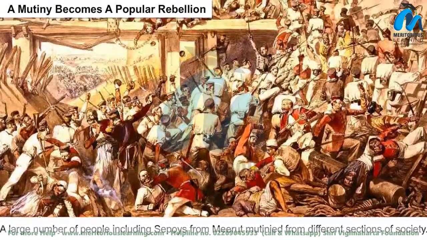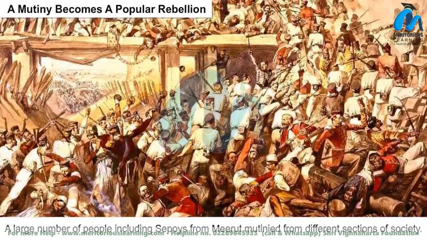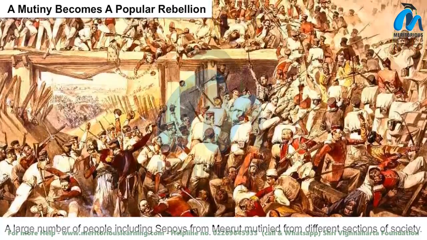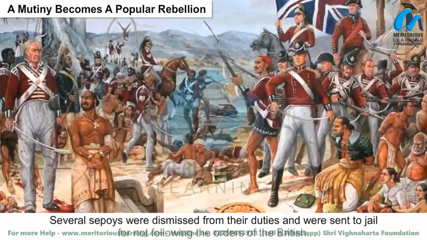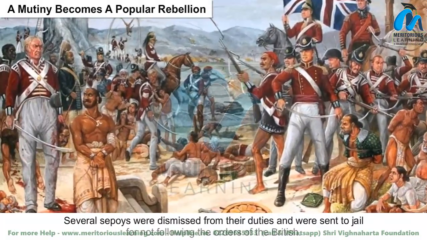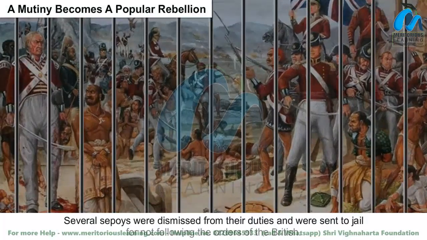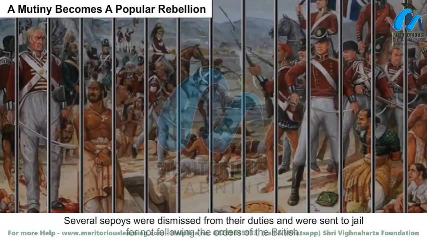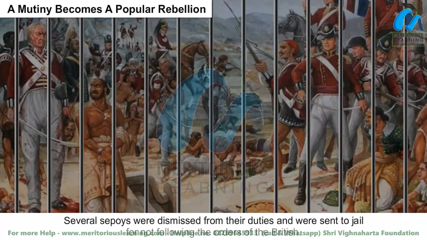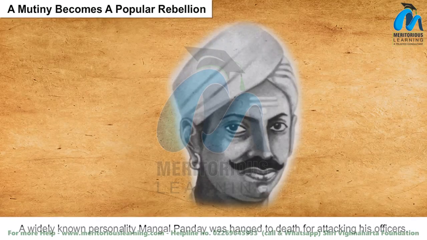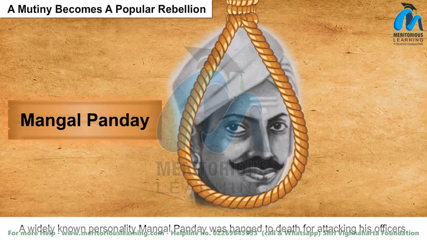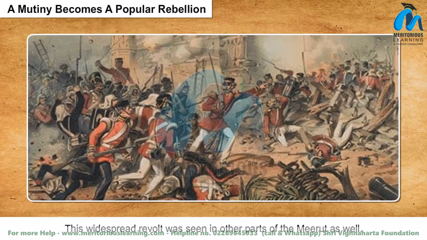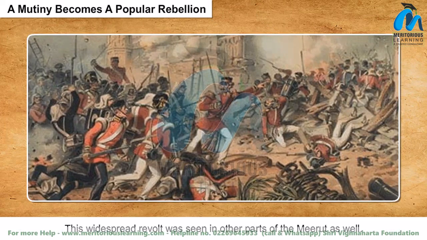A large number of people, including sepoys from Meerut, mutinied from different sections of society. Several sepoys were dismissed from their duties and sent to jail for not following the orders of the British. A widely known personality, Mangal Pandey, was hanged to death for attacking his officers. This widespread revolt was seen in other parts of Meerut as well.